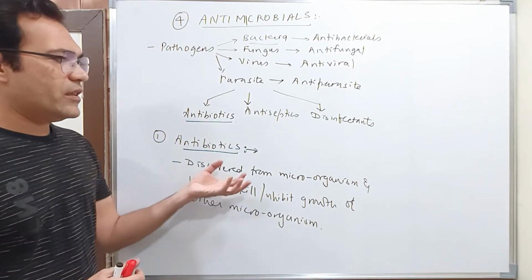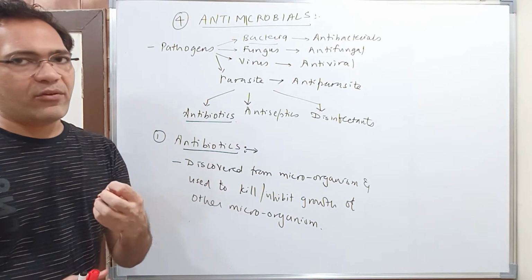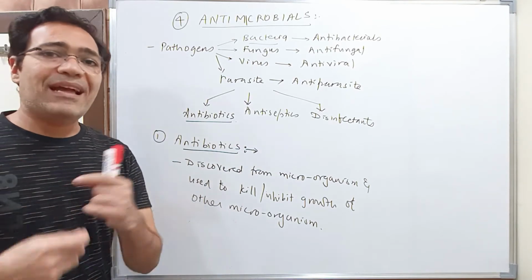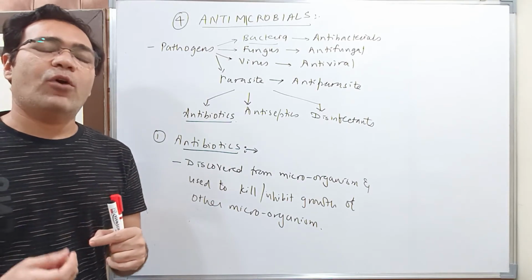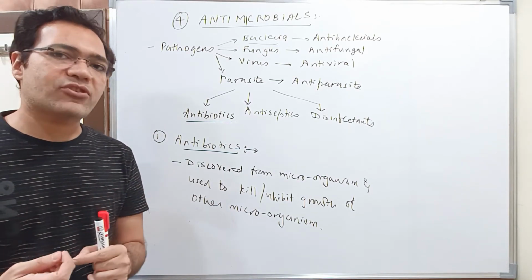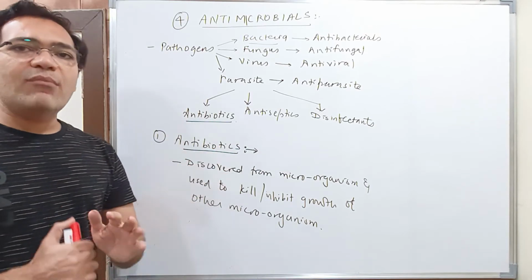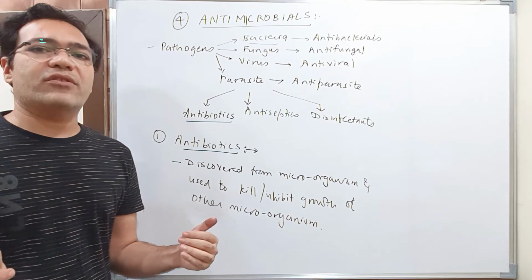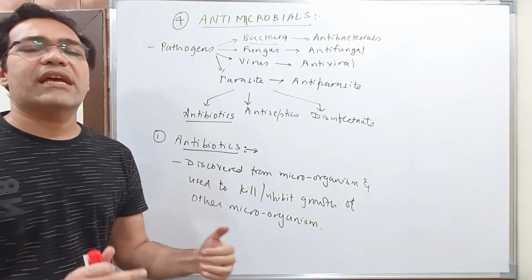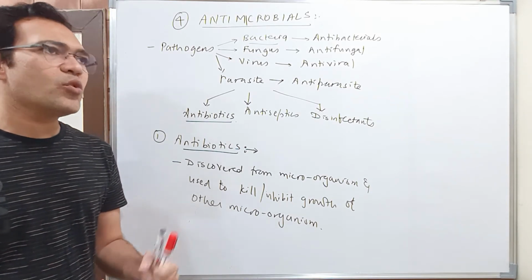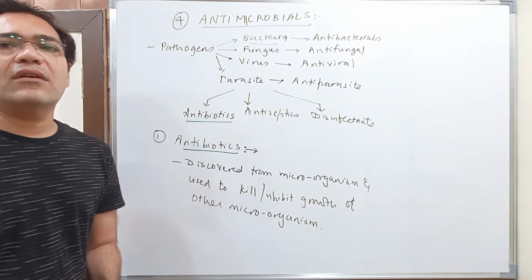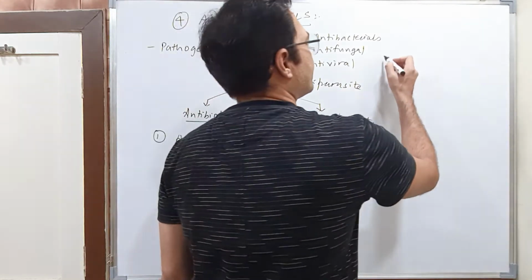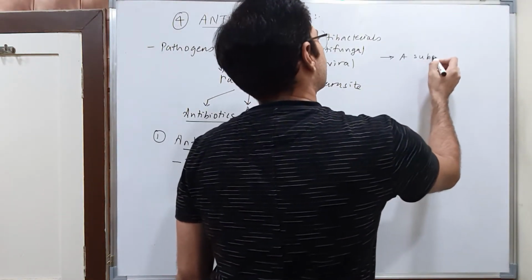Then what they used to do, this antibiotic was obtained from a particular microorganism, right? Now they used to chemically modify its structure. What could be the cause of chemically modifying the structure? See, by chemically modifying the structure, scientists used to increase the effectiveness of the drug, thereby reducing its side effect. Okay, so later on, the definition of antibiotic was modified and it was given as a substance